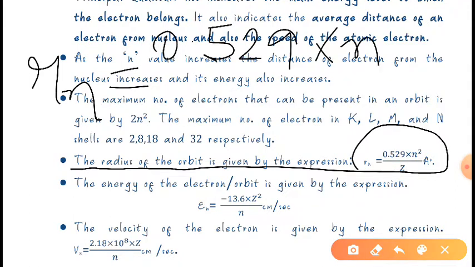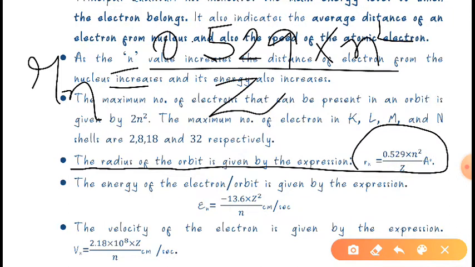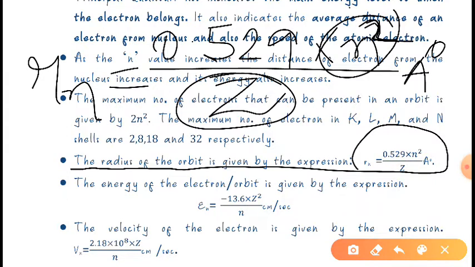0.529 n square divided by z, in Angstrom. We will calculate the radius in Angstrom. Here n is the principal quantum number, and z is the atomic number. So in this way we can calculate the radius of that orbit.